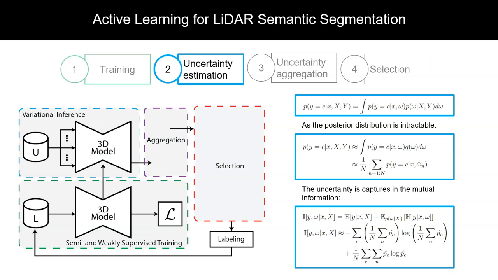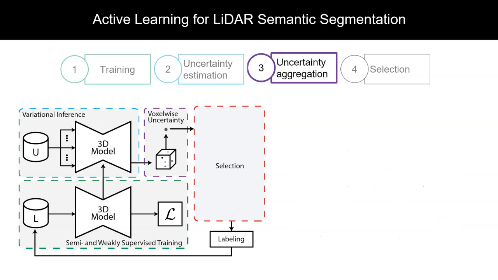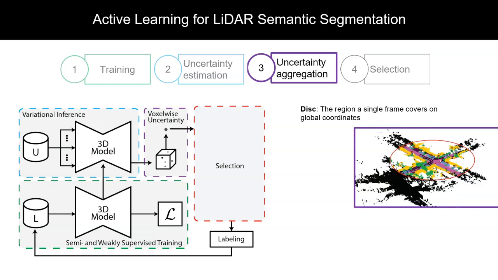Having point-wise uncertainty estimates, the next goal is to aggregate it over each data unit. The data unit is what we wish to label, thus it must respect sequential labeling. To also remain comparable to previous approaches, we propose labeling disks. In other words, the region a single frame covers in global coordinates.